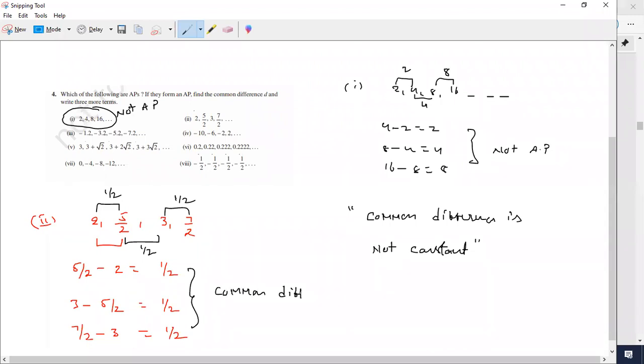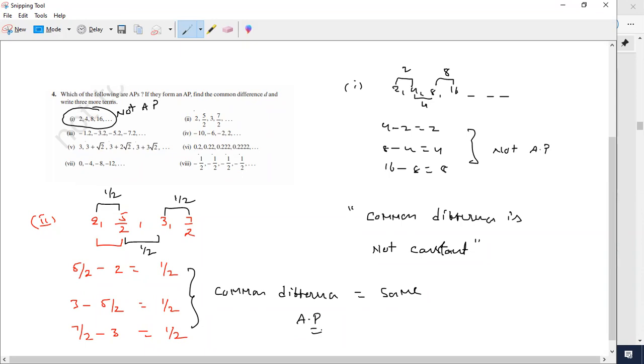Common difference is the same, fixed. It is changing exactly by half. Instead of saying increasing or decreasing, it is changing exactly by half. So you can say the series is in AP. In the same way, what is the third one? Is the third question in AP or not? Yes, sir, the third question is in AP.